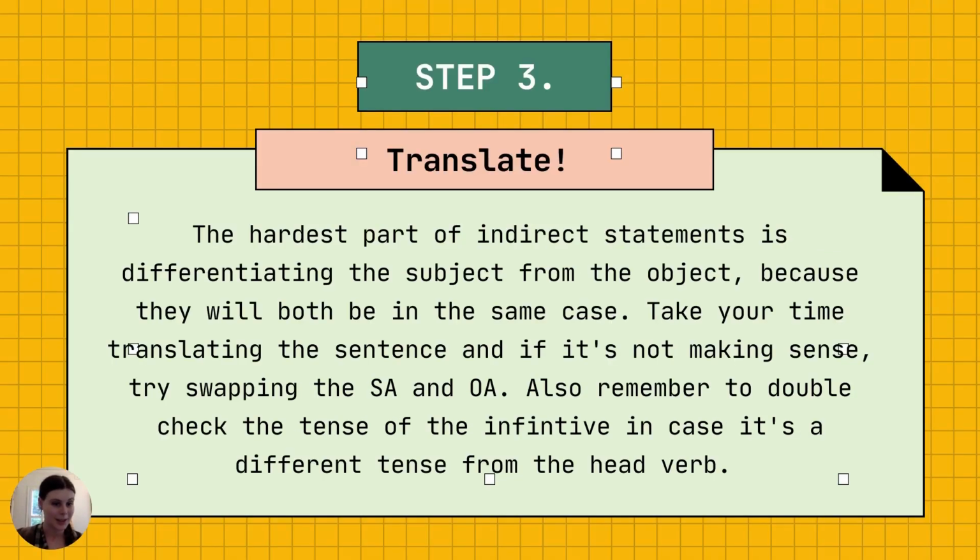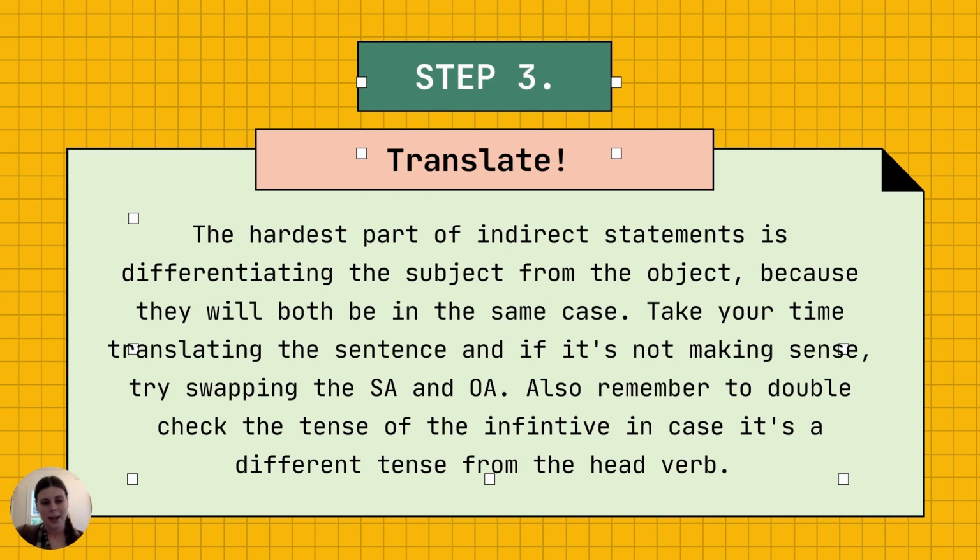So that's obviously the third step, is to translate it. So the hardest part of an indirect statement is differentiating the subject from the object, because they'll both be in the same case. So take your time translating the sentence, take your time, make sure that you mark up the sentence before you translate it. And if it's not making sense, try swapping the subject accusative and the object accusative, right? So she said that her mother gave her roses. That makes a lot more sense than she said that the roses gave her mother, if that makes sense. So if it's not making sense, maybe you've got the subject accusative and the object accusative mixed up.